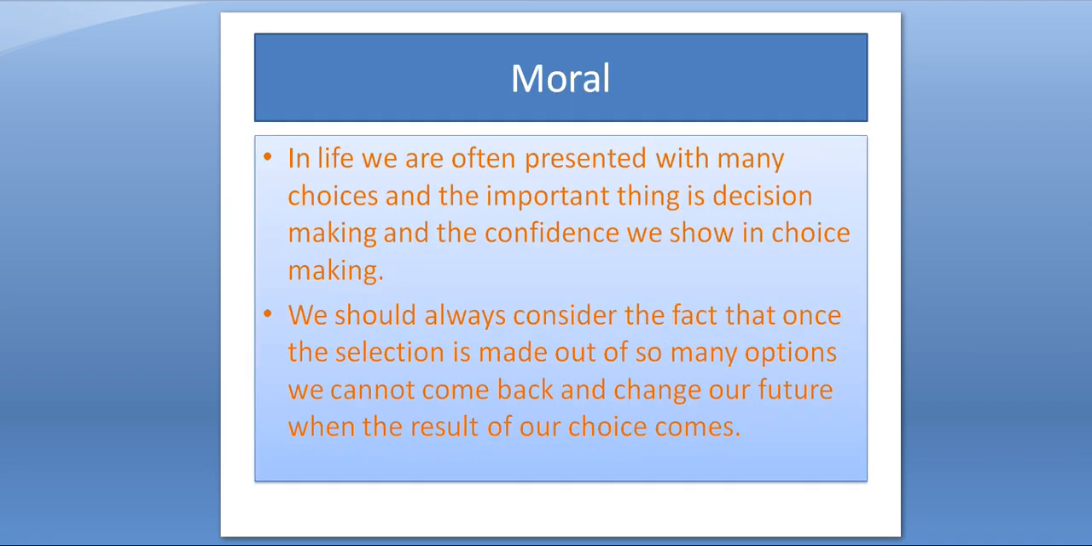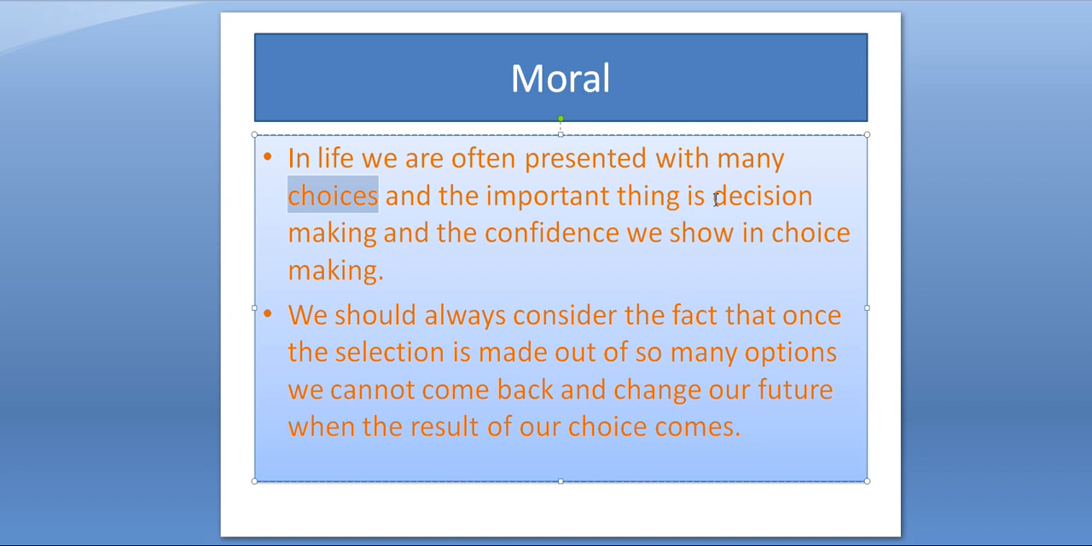And what the poet is going to tell in this poem is that in life we are often presented with many choices. So many choices are there in the life of a student. We can say, which school he is to choose, and later on after 10th which stream he is to choose. So many choices are there, and the important thing is decision making. Out of those so many choices, we have to make up our mind and choose one thing, select one thing, and show confidence in the choice making.